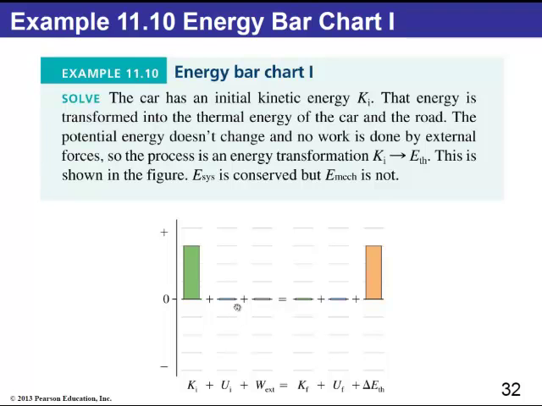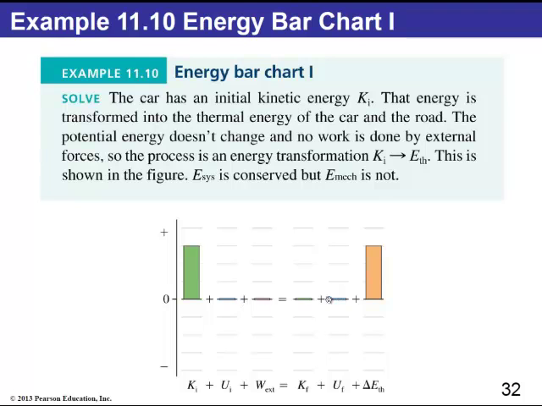This is the initial state. So the car is presumably moving on a horizontal line, so we don't have to worry about the potential energy. It's also not being affected by any kind of external force. Remember, we do not include friction, gravity, or spring forces in the work done. And at the end, the car has stopped completely, so its kinetic energy will be 0. Its potential energy will also be 0.